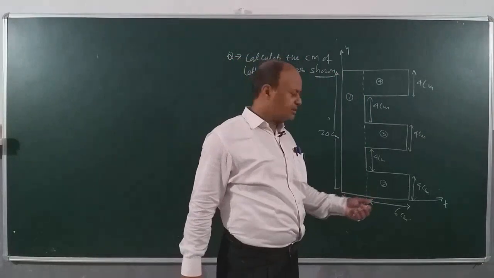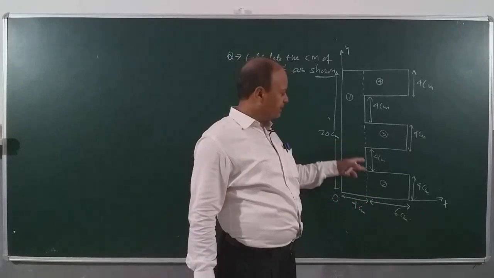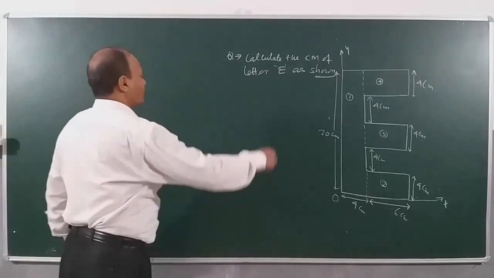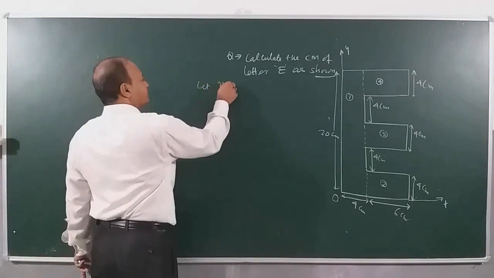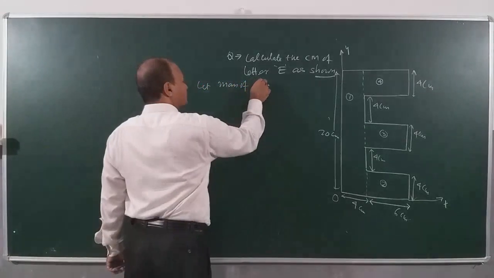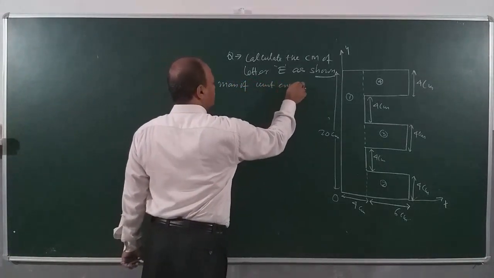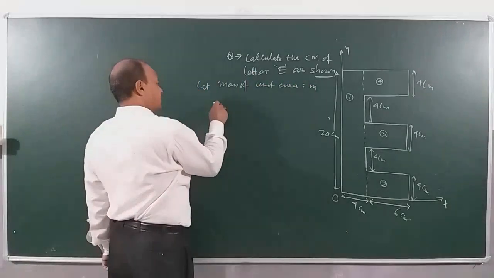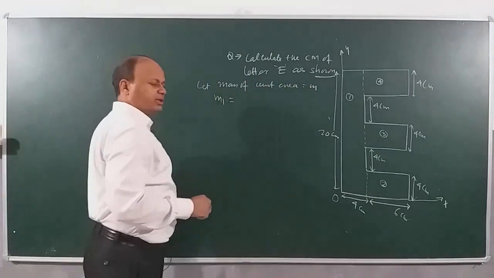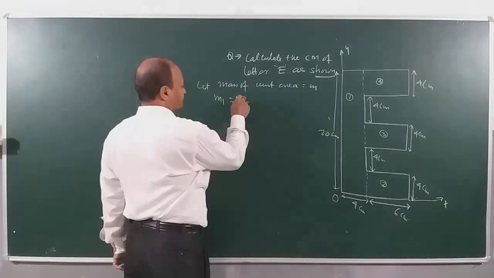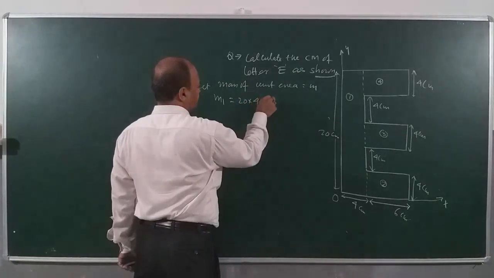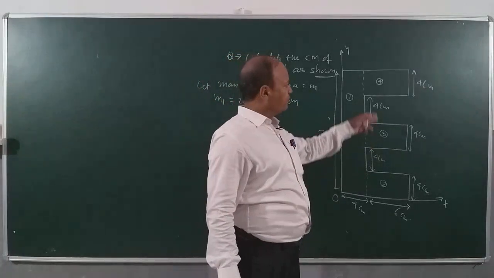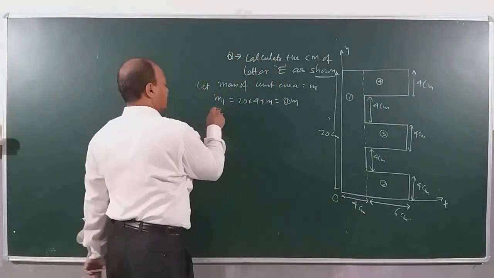And then there are different segments. Only one is different in area; 2, 3 and 4 are the same. Then I will say let the mass of unit area be equal to m. Clear? So mass of part 1, m1, will be how much, children? 20 into 4 into m, that is 80 m. And now the masses of 2, 3 and 4 will be equal.